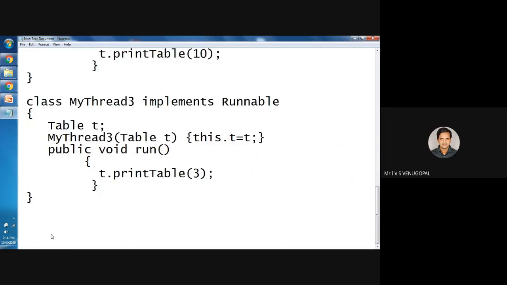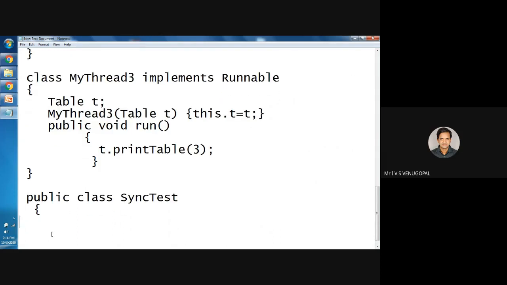So I need to create a main method. I'll be creating the main method. For example, public class SynchronizationTest. The signature of the main method: public static void main.